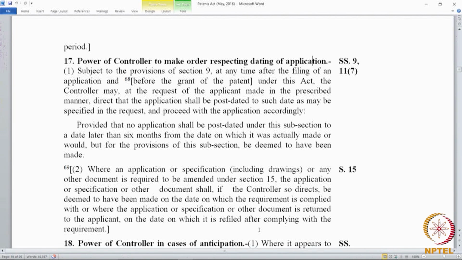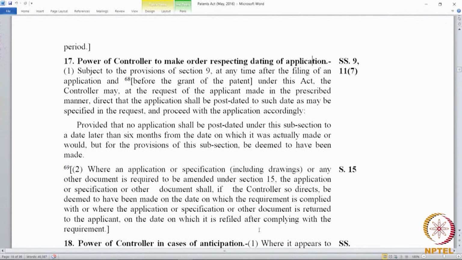So, in a sense there is post dating here, because whenever you file an amendment based on an objection from the controller and you introduce a new matter, then your priority is going to change from there. For instance, there are 10 claims filed in an application.